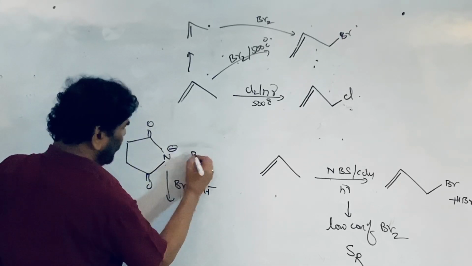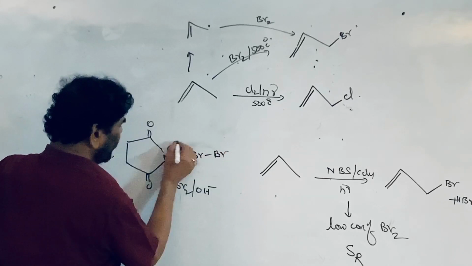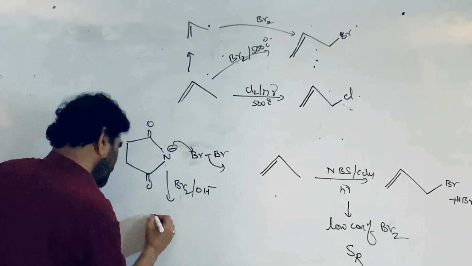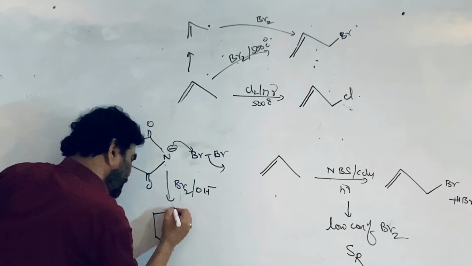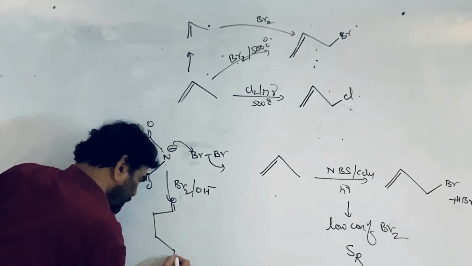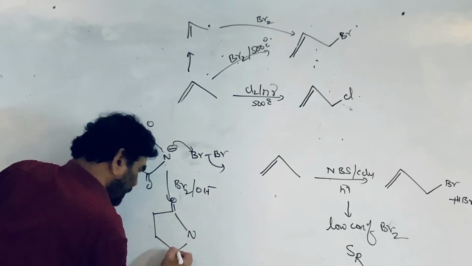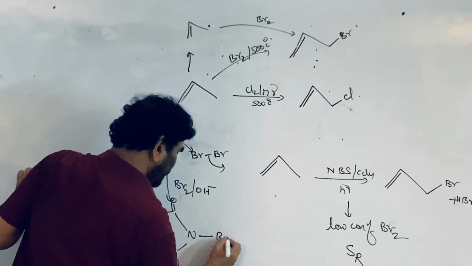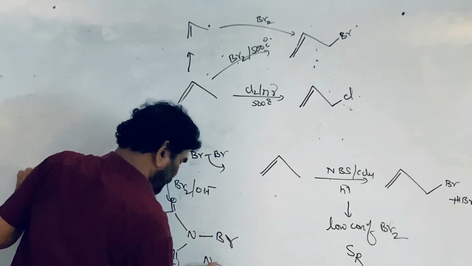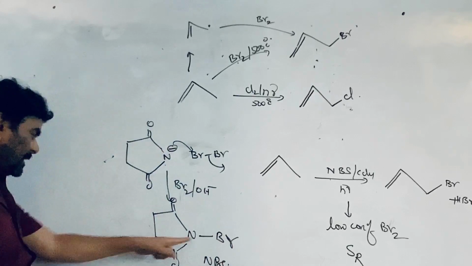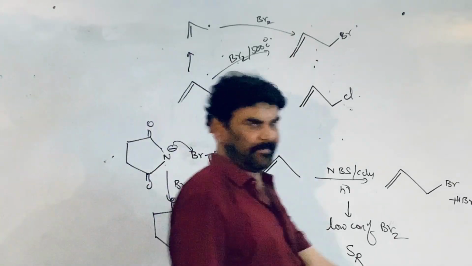This imide ion attacks the bromine, and N-bromosuccinimide is formed, with C double bond O, N, Br. NBS is formed. It is an allylic brominating agent.